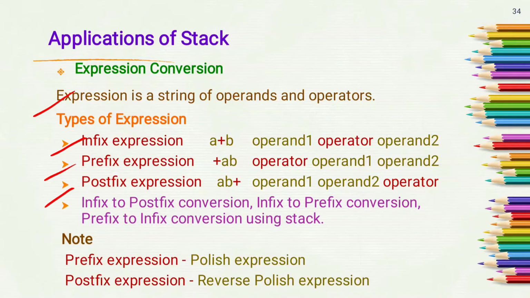In infix expression, operator comes in between the operands. First we have operand 1, then operator, then operand 2. Operator is in between the operands. In prefix expression, operator comes before the operands. Pre means before. Operator comes before the operands. As you can see, this plus AB is a prefix expression.